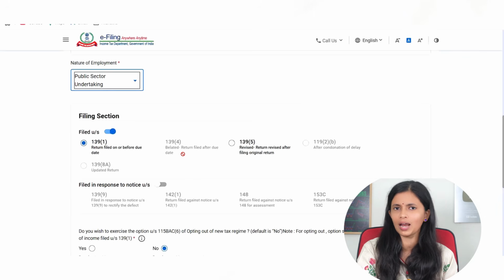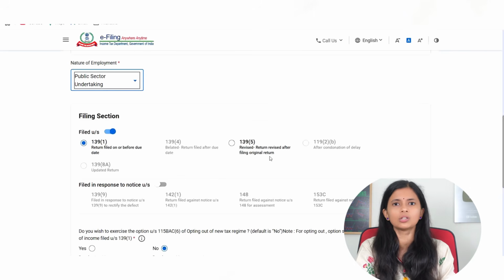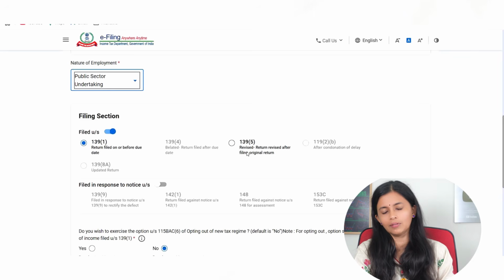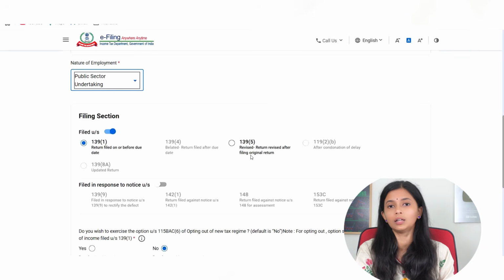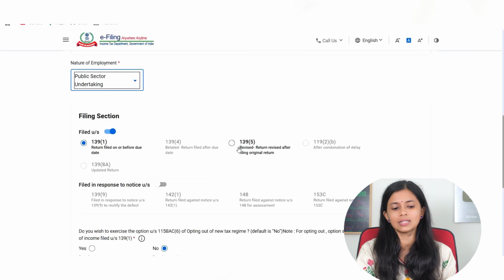Similarly, if you have already filed the return once and then you thought you missed some income or missed something, then you can file a revised return. In that case, your return will be under section 139(5), so you will have to select it. Or if you have received any notice from the income tax department, then you will have to toggle this on and select under which section, which notice you have received, and accordingly you will have to file the return.